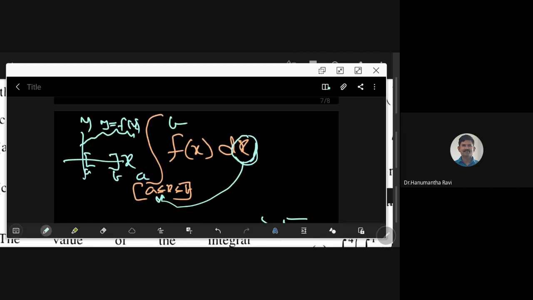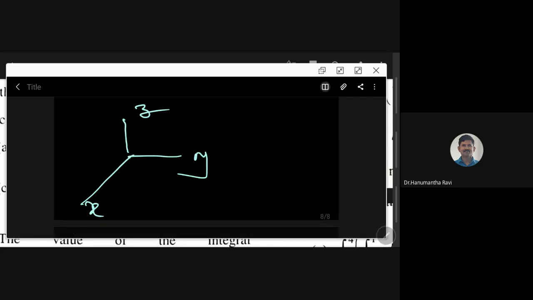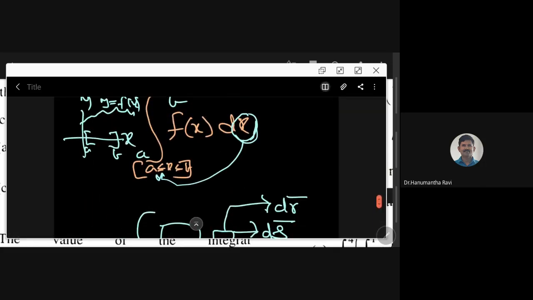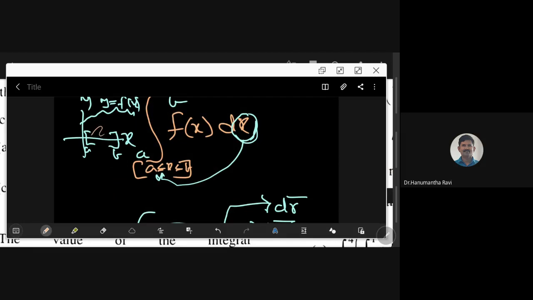But when it comes to vector integration, I already told you that we are in a three-dimensional space, x, y, z. So in three-dimensional space, what are the regions? When I say region here, I mean my region of integration is this part.